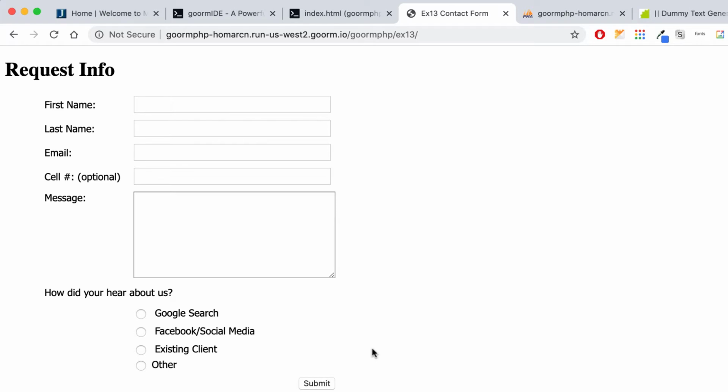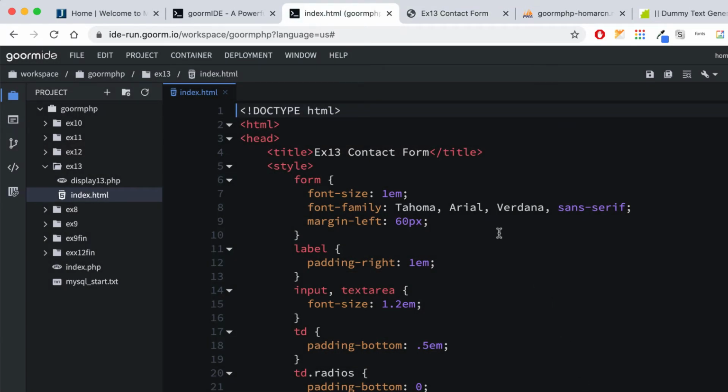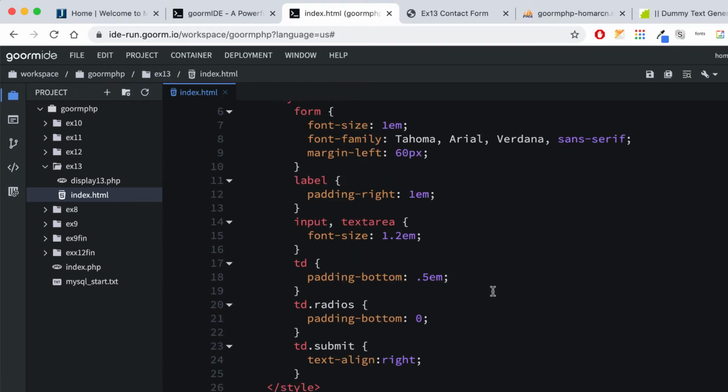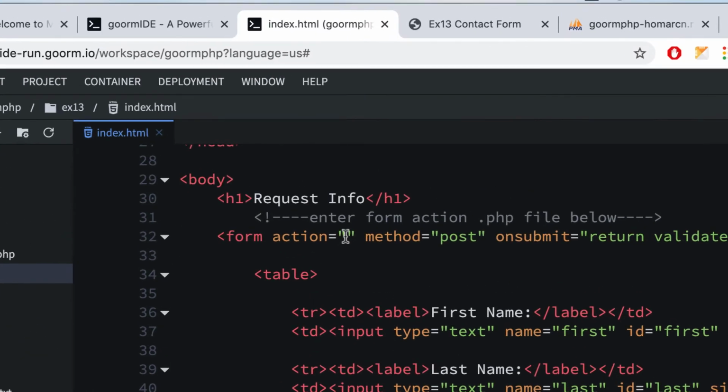I'm not going to do anything with it yet, so I'll go back here and cancel out. I do have this set up so it says ex13 contact form. I have our style set up just like it was on our previous one, so it might even be different than the video you saw for part 1. So that's all set up for you. All that you have to do in here is put the right file that you're going to go to, and right now it's going to go to display13.php, so we can just put that in there.